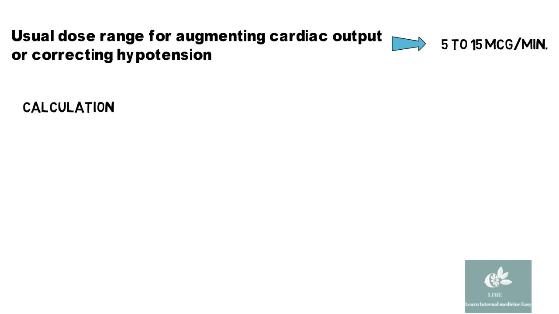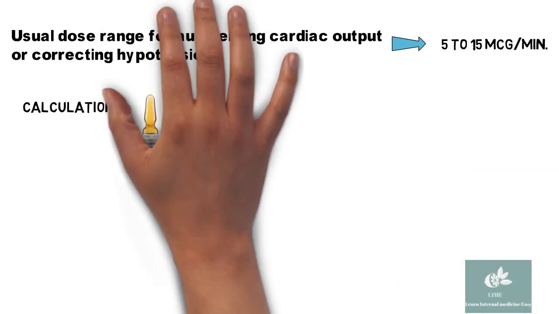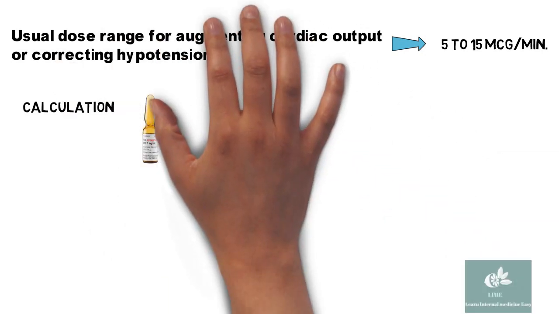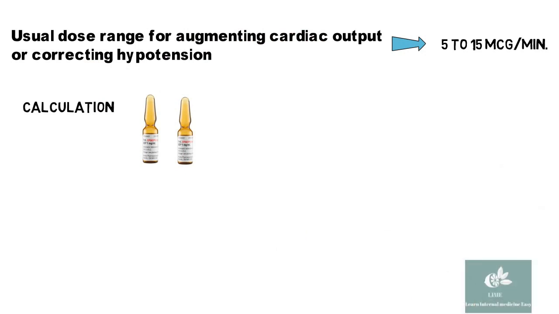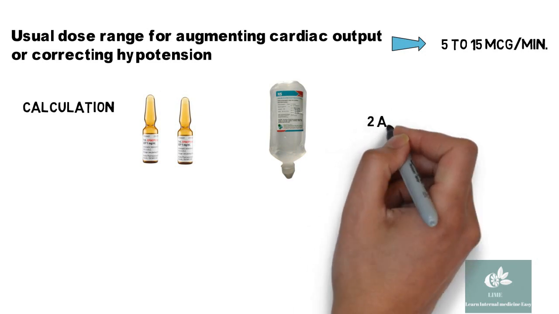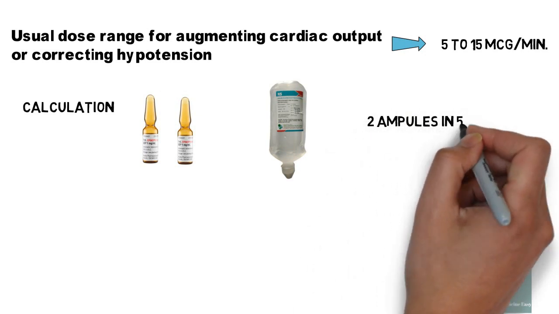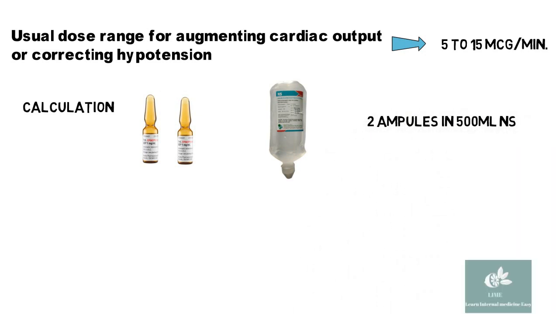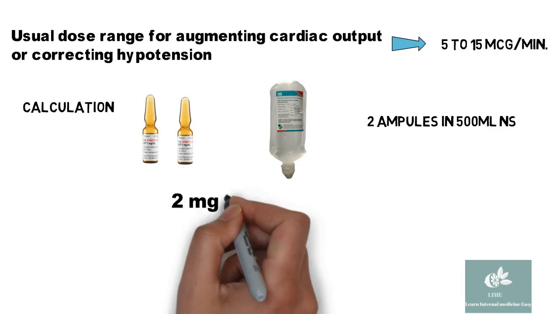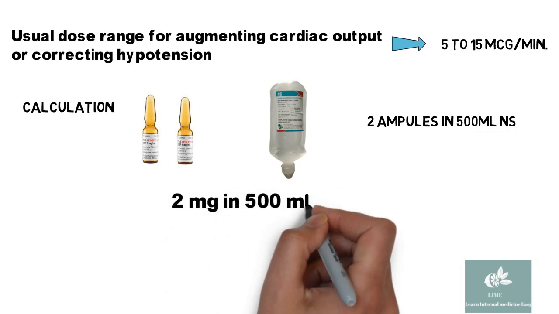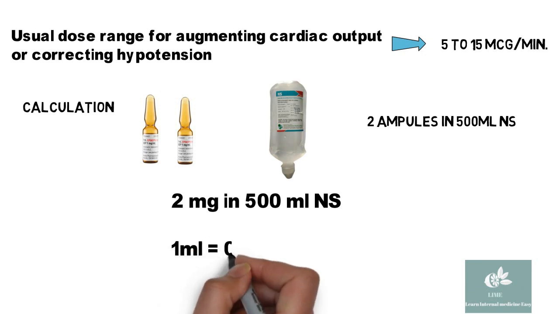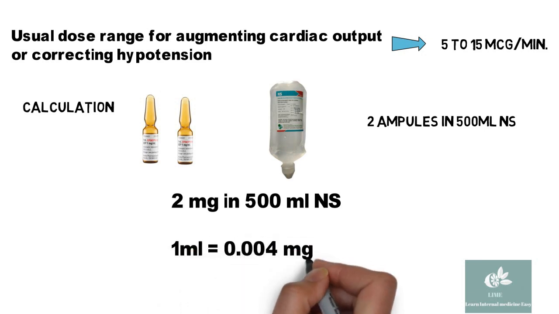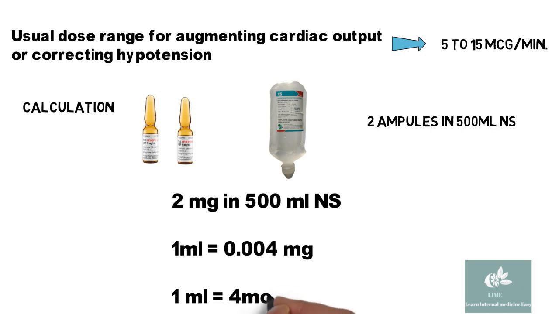Calculation. Two ampules of adrenaline are mixed in 500 ml of NS, that is 2 mg in 500 ml NS. So 1 ml will contain 2 by 500, that is 0.004 mg. That is, 1 ml is equal to 4 micrograms.